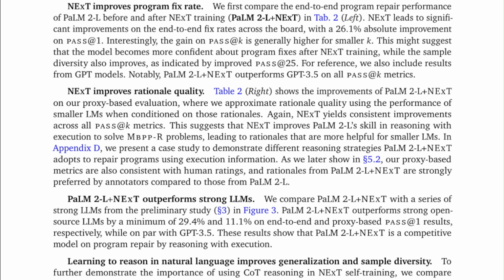In Appendix D, we present a case study to demonstrate different reasoning strategies PaLM 2L plus NExT adopts to repair programs using execution information. As we later show in Section 5.2, our proxy-based metrics are also consistent with human ratings, and rationales from PaLM 2L plus NExT are strongly preferred by annotators compared to those from PaLM 2L.